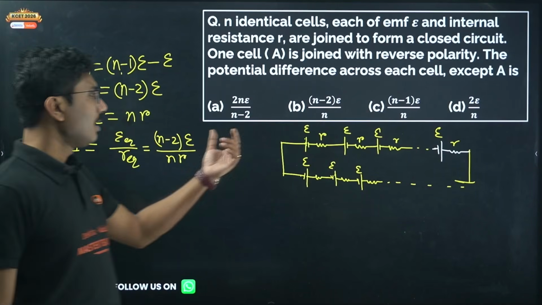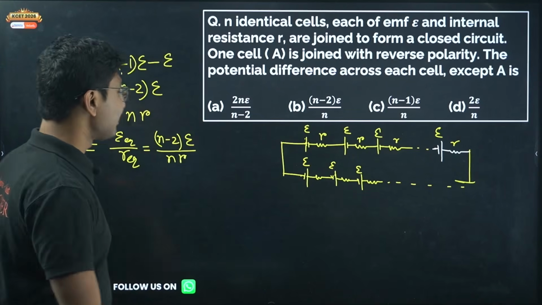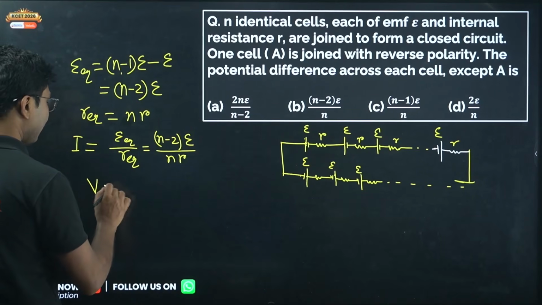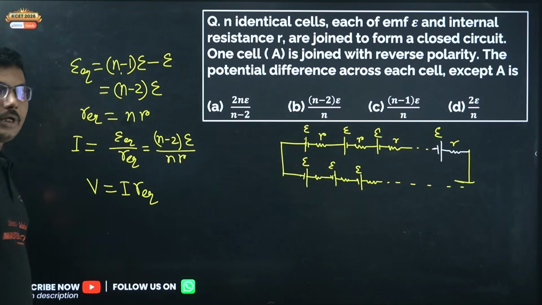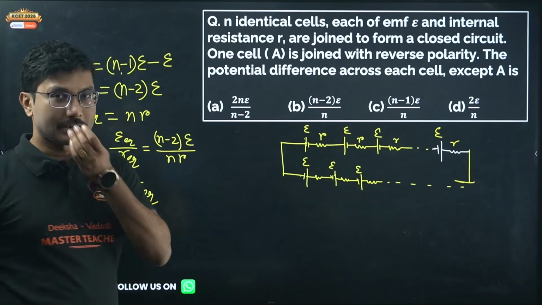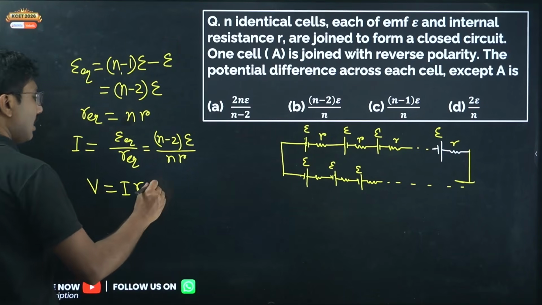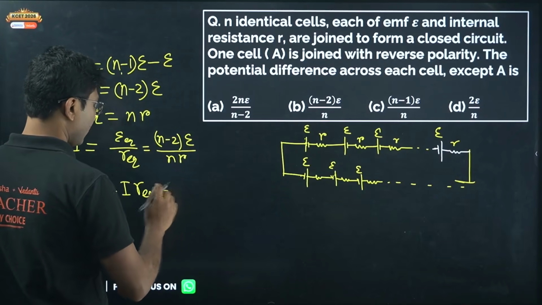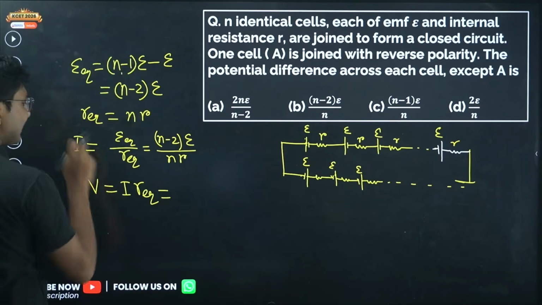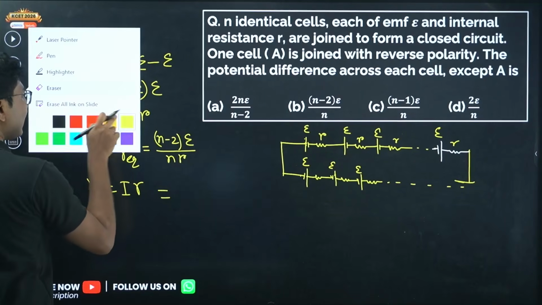So what is the voltage across the cell? Voltage across the cell is given by I into R equivalent. Okay, because there is no external resistance, so this is how you should calculate the voltage across the cell. For one single cell it's resistance r only.